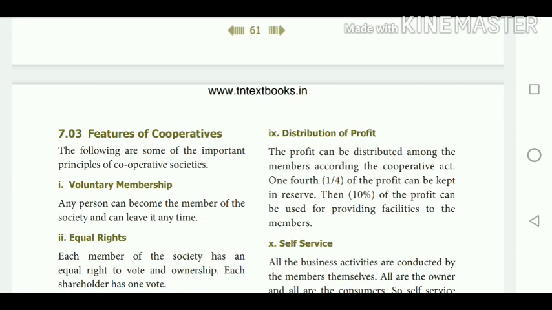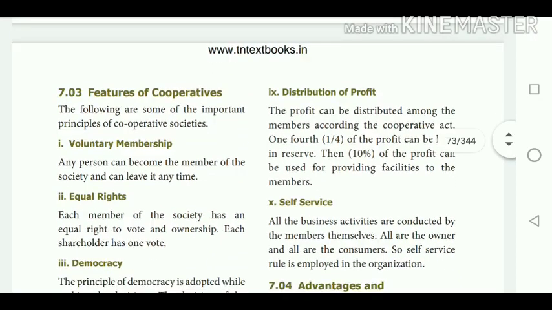The first feature is voluntary membership. As I said already, anyone can join the cooperative societies because it is open for all. Next, equal rights. Each and everyone is treated as equal, so one man, one vote is followed here. If you have 10 shares, you get 1 vote. If you have only 1 share, you also get only 1 vote. So they follow the equal rights of each and every member.